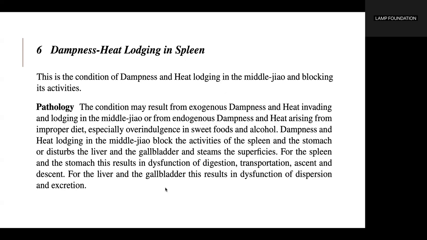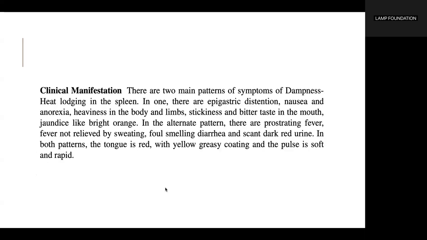Dampness and heat lodging in the middle jiao block the activities of the spleen and the stomach or disturb the liver and the gallbladder and steam the superficies. For the spleen and the stomach, this results in dysfunction of digestion, transportation, ascent, and descent. For the liver and the gallbladder, this results in dysfunction of dispersion and excretion.